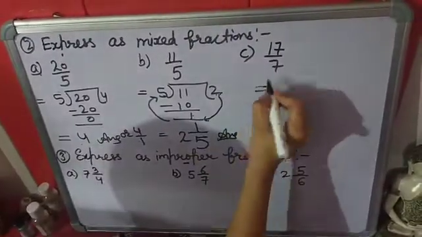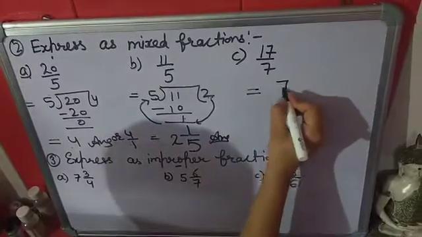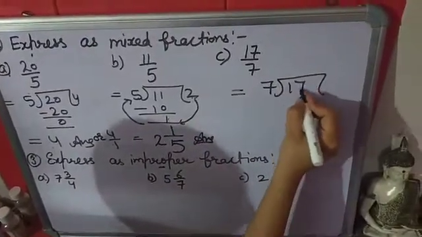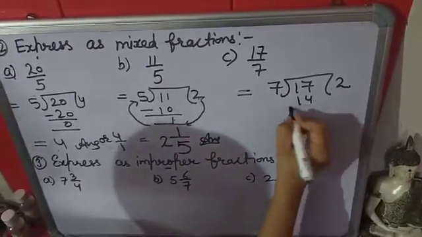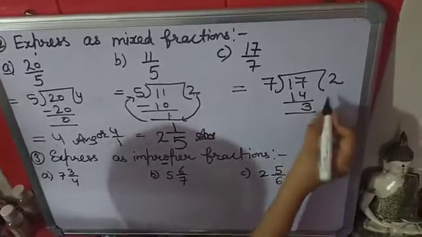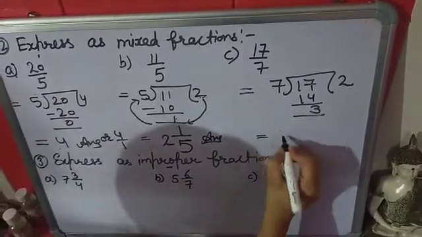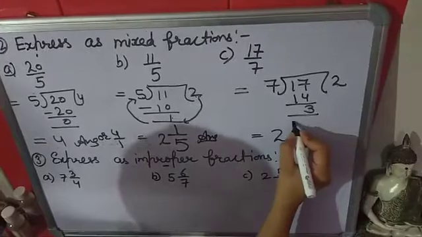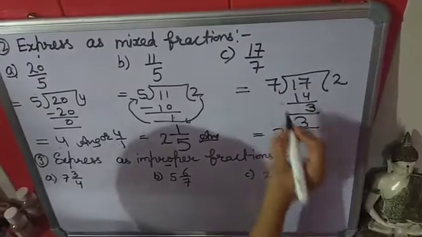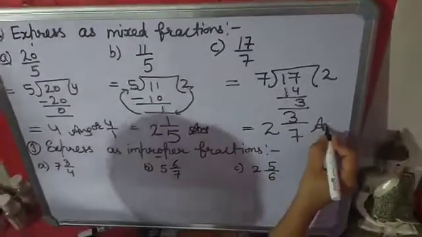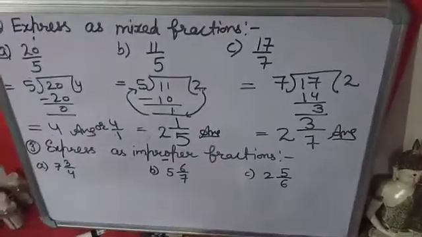Now next is 17 upon 7. Divide it. Again this quotient will come in the center, this remainder will come up, and this divisor will come down. So this is the mixed fraction.